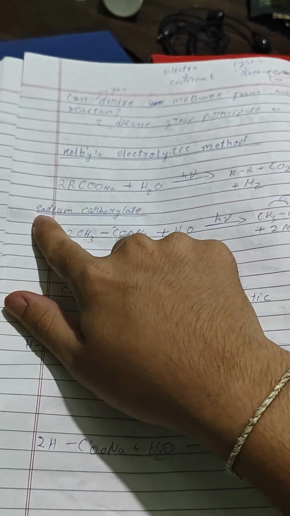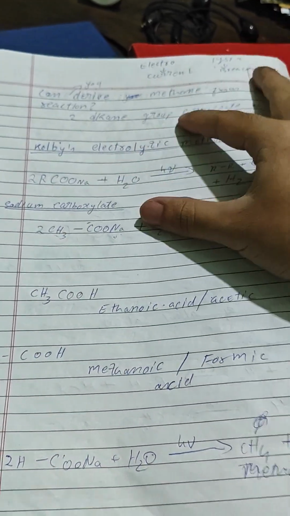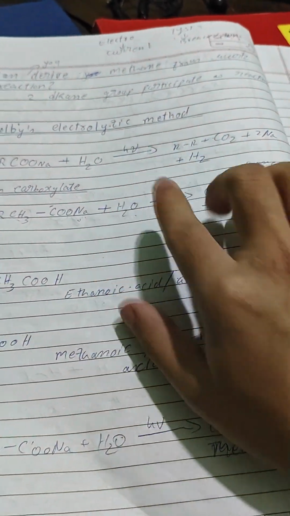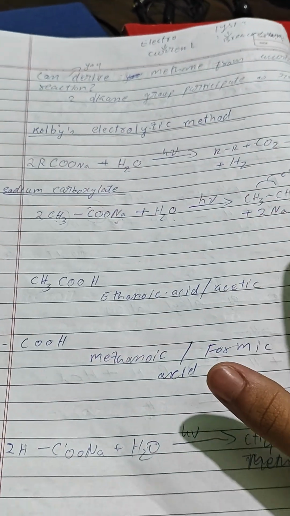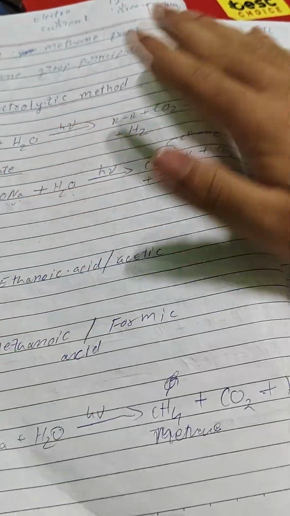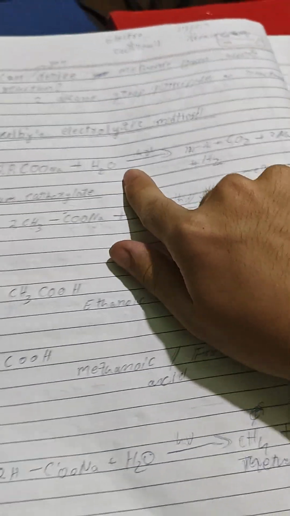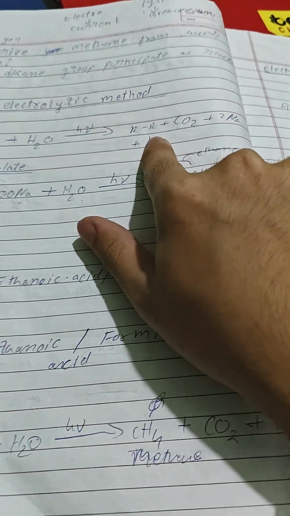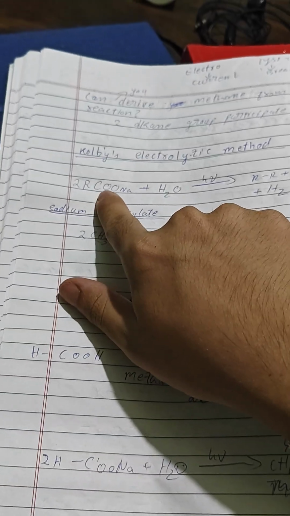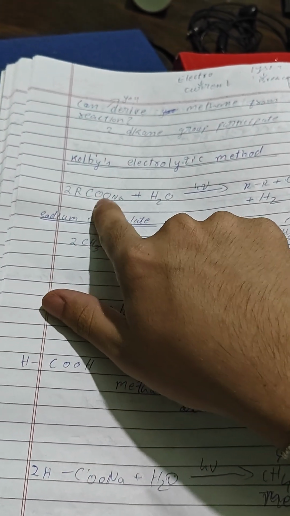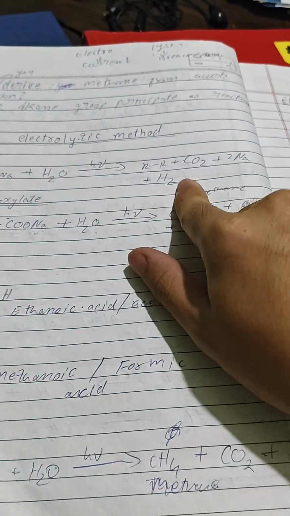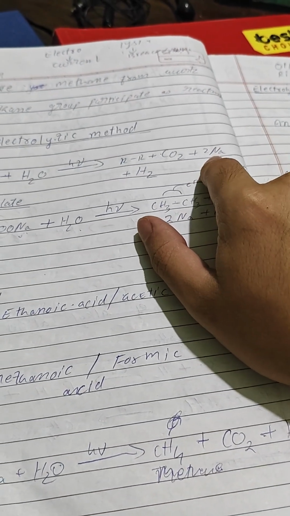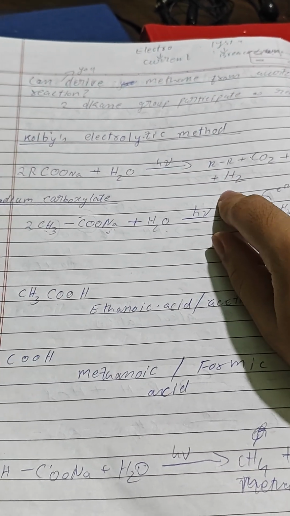2RCOONa, what is it? Sodium carboxylate, which is mixed with water in the presence of heat or sunlight, which is represented by hv. Now, what will happen? I had a reaction mechanism which I forgot to write, and here it is. The 2R becomes RR plus CO2. CO2, he used it, destroyed his double bond, I guess. CO2 plus 2Na plus NH2.